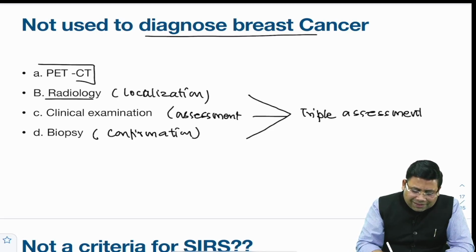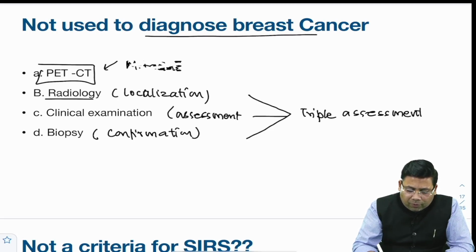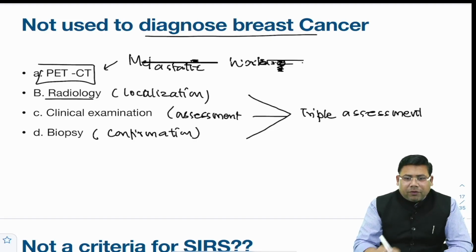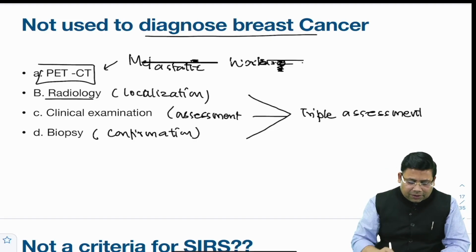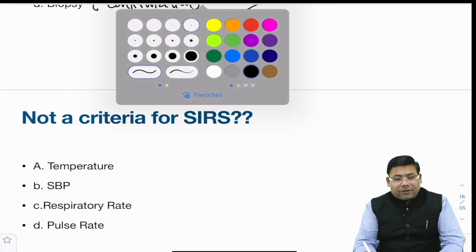When we talk about PET-CT, PET-CT is used for metastatic workup of any cancer. So remember, it's very obvious that we use the PET-CT for metastatic workup. So it's very simple for us to understand. So answer is A. A is the option that is not correct.